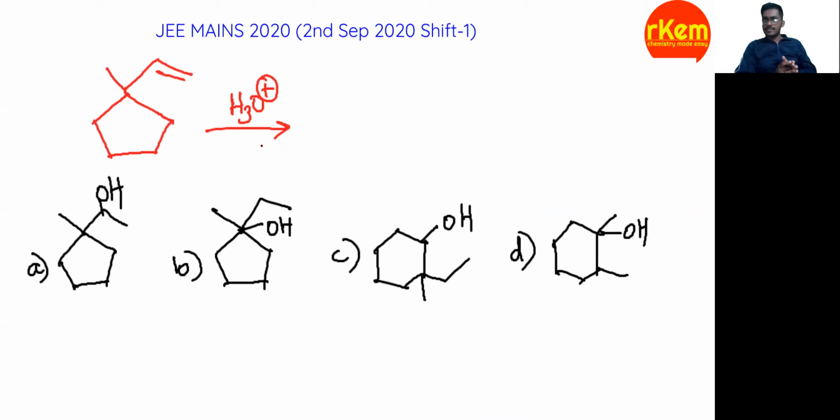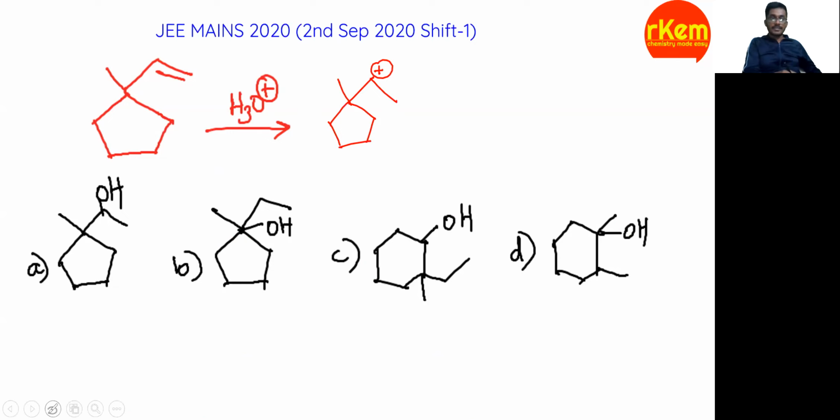So next, one simple organic question, rearrangement based. Okay, look at this question. This compound is given in presence of H3O plus. It is a direct preparation of alcohols from alkenes. So how are we getting the product? There is carbocation formation. Carbocation is formed first, yes or no? H plus. So the carbocation is here.